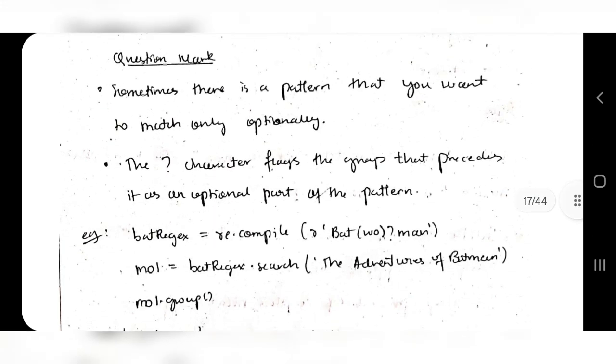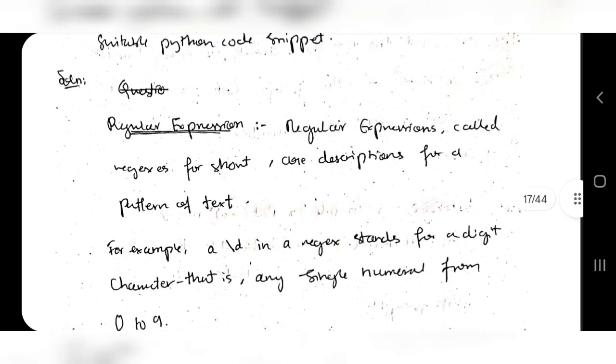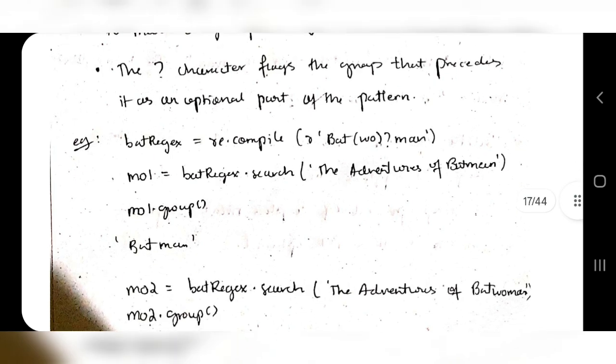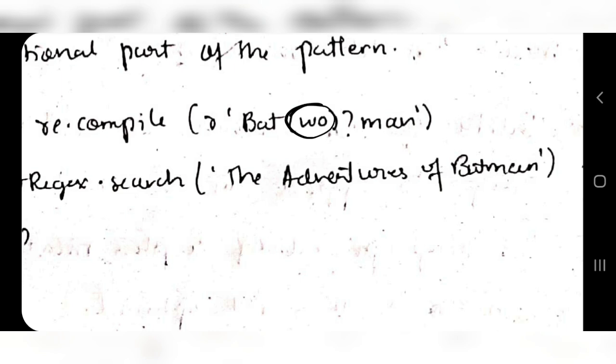And what are the four things they have asked? Question mark, star, plus and dot. For these four, write the definition and give an example. For example, what do you mean by question mark? Sometimes there is a pattern that you want to match only optionally, either 0 or 1 time. For that we use the question mark. Here is an example: batRegex = re.compile(r'Bat(wo)?man'). What does the question mark mean? The text I am searching can either have wo or not have wo. In both cases the output should be printed.